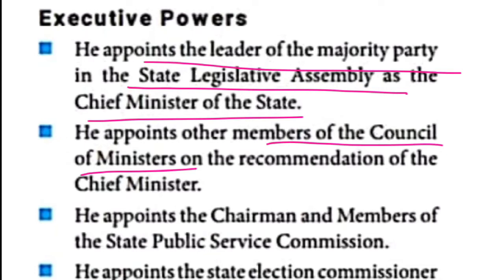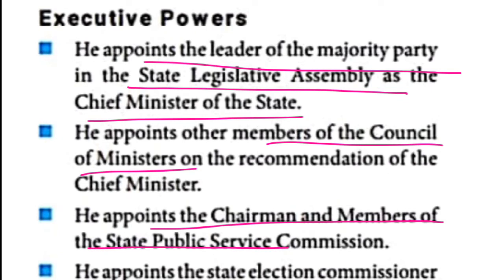The third point: he appoints the chairman and members of the State Public Service Commission. The State Public Service Commission, in the sense of TNPSC, conducts exams now. Who has the right to appoint the chairman? The governor has the right to appoint the chairman and members.